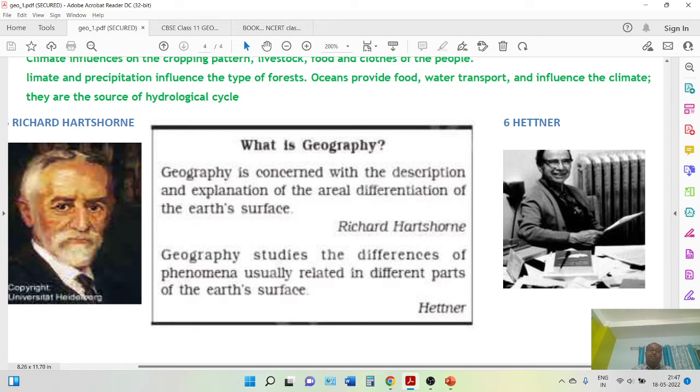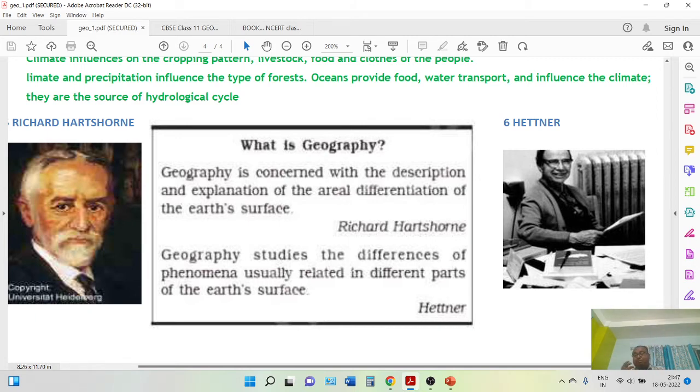Hence, geography. In the last line, I'd like to quote one thing: what is geography? We started with this question in the beginning. According to Richard Hartshorne, geography is concerned with the description and explanation of the areal differentiation of the earth's surface.